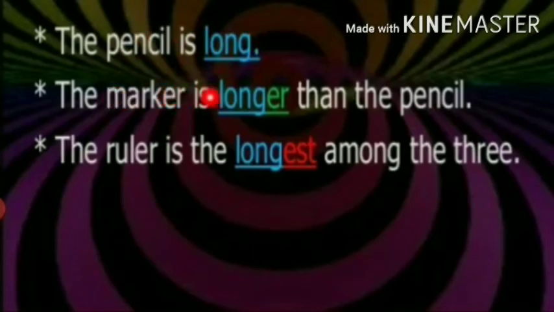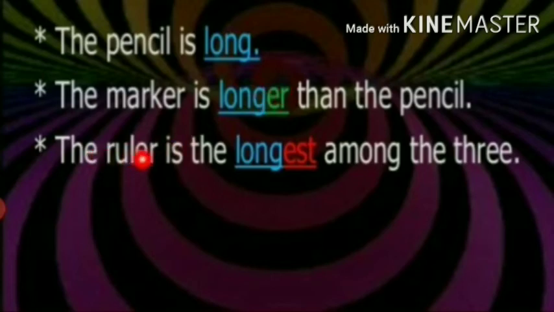The marker is longer than the pencil. We are comparing the marker with the pencil. Got it? We are comparing two. We are comparing one thing with the other. So we use comparative degree. We get comparative degree by adding ER.